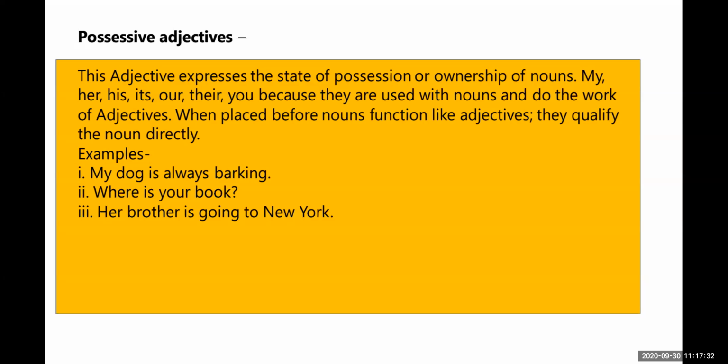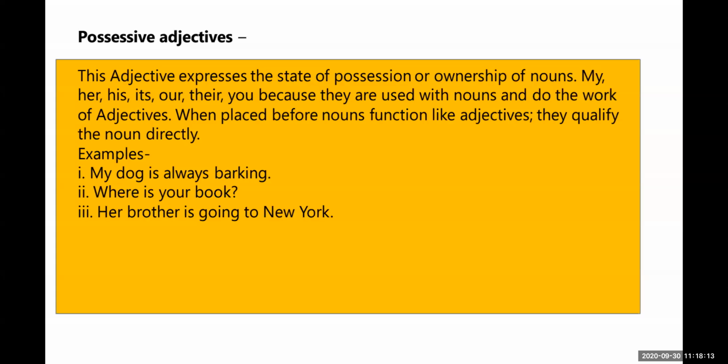When placed before the noun, they function like adjectives, and they qualify the noun directly. So this is the possessive adjective. Which ones? My, your, his, her, our, their, and its. These are the possessive adjectives showing to whom the person or thing belongs. Possessive adjectives show the possession or ownership of a noun.